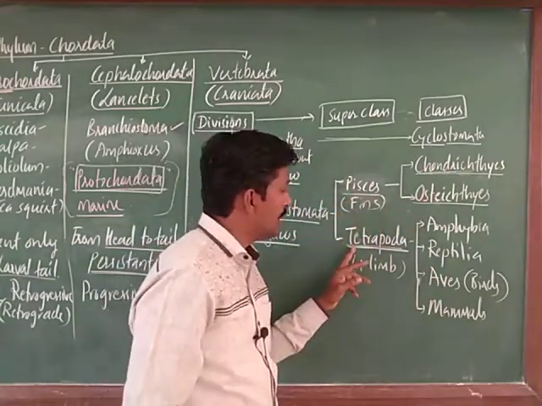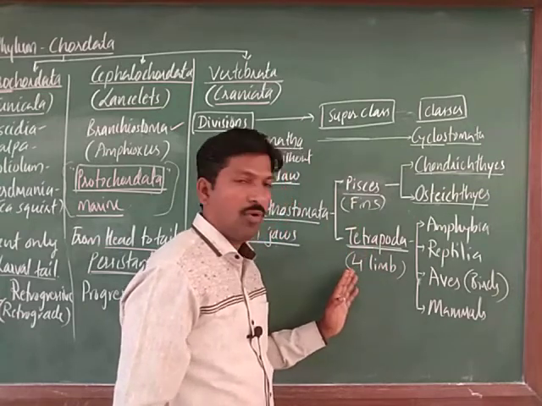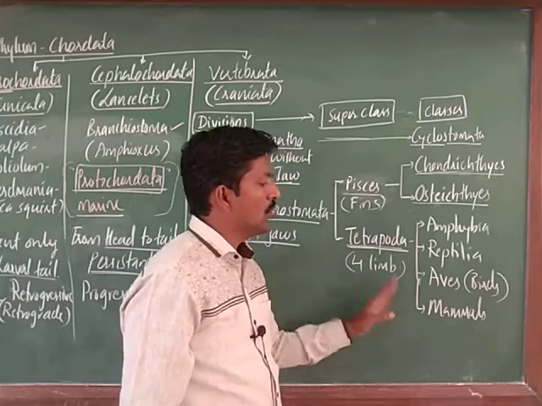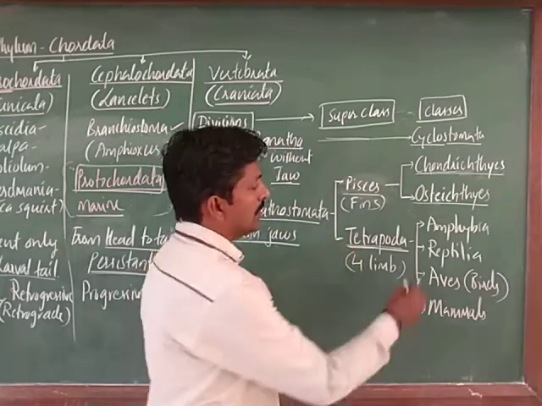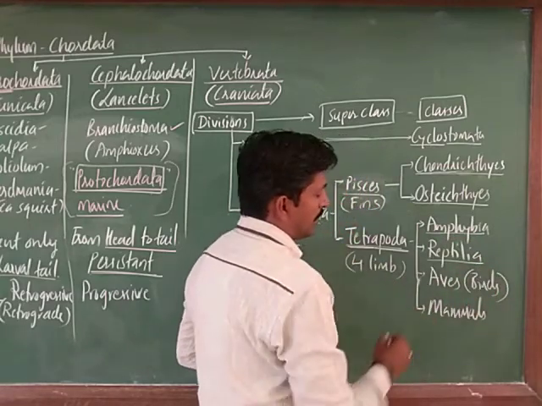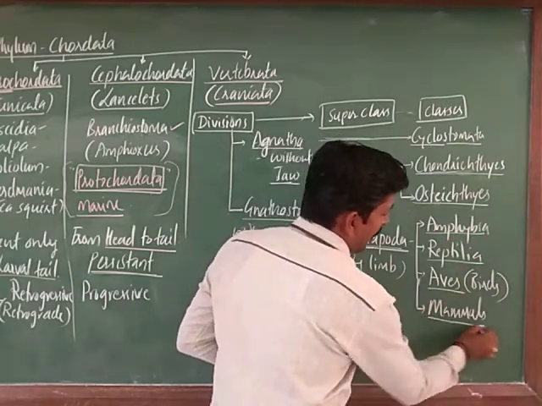Next, superclass tetrapoda has 4 limbs as I explained. This tetrapoda is again classified into 4 classes. That is amphibia and reptilia, next aves, mammalia.